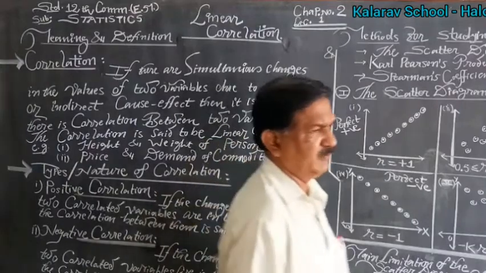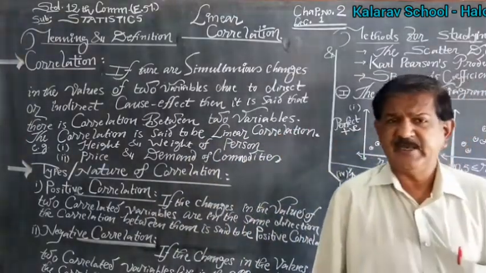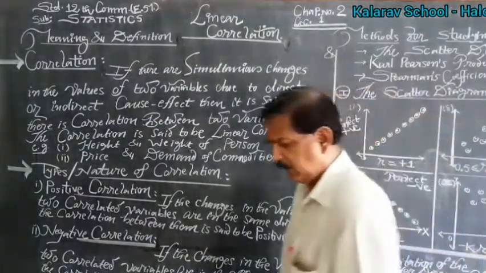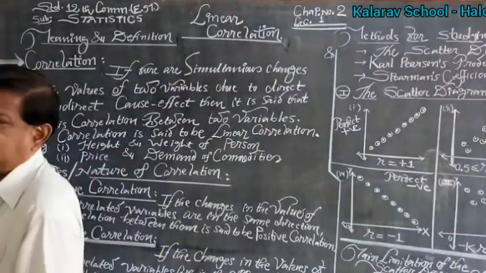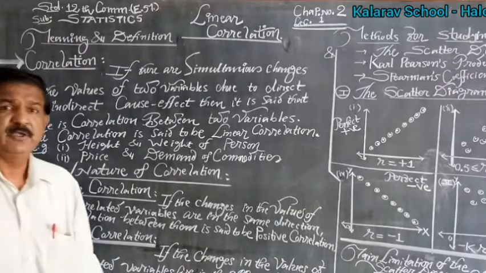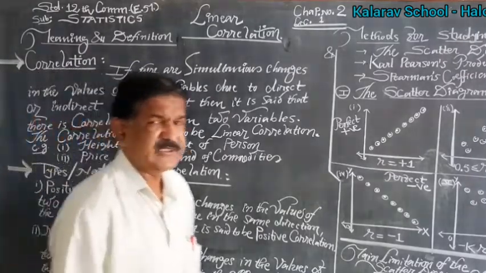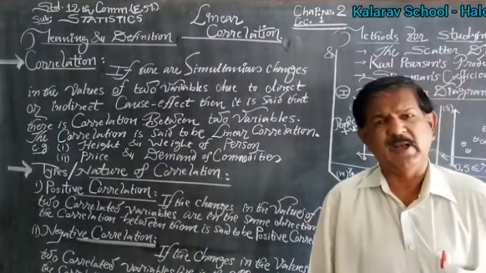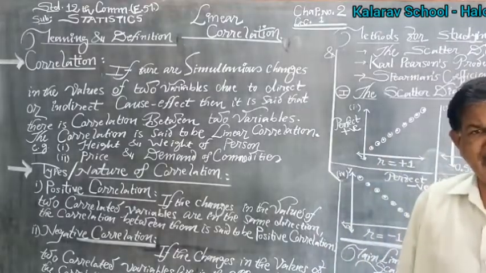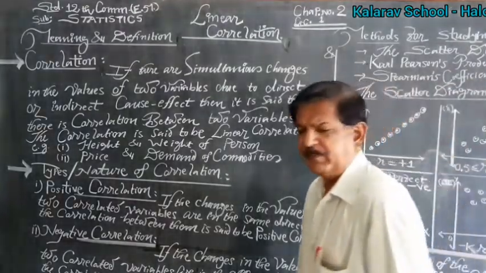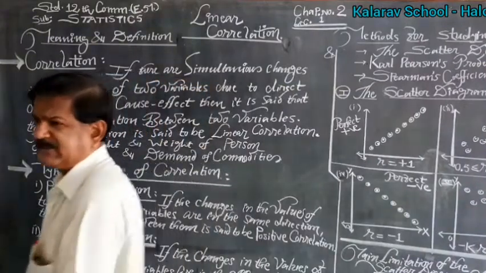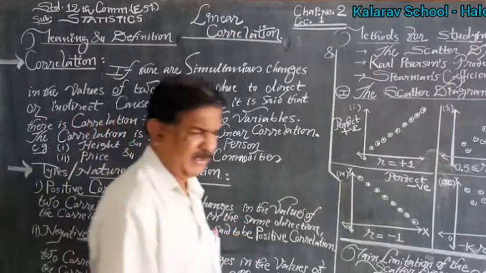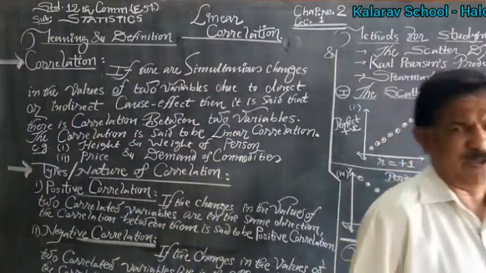What is correlation? Two variables, or more than two variables, are said to be correlated if there exists a relationship of cause and effect. What is cause and effect? If the variation or change in the value of one particular variable affects, directly or indirectly, the other related variable, then they are said to be correlated.